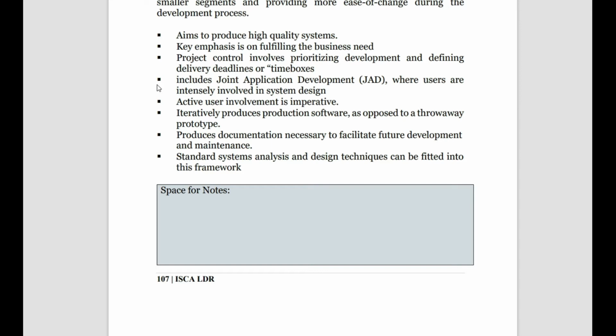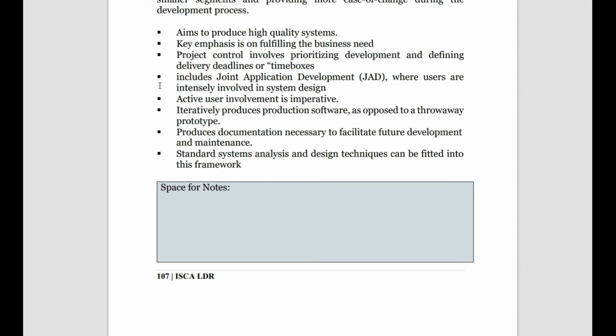Then it includes joint application development, where users are intensely involved in system development. Then what does it do? It produces the necessary documentation required to facilitate future development, and standard system analysis and design techniques can be fitted into this framework.